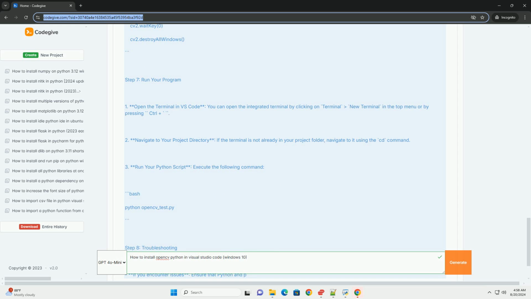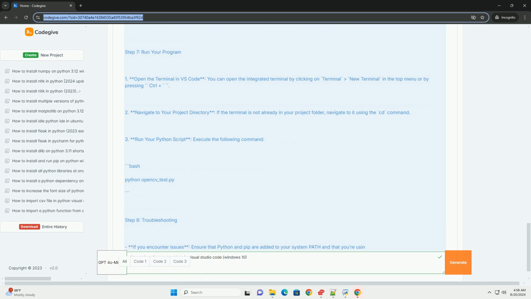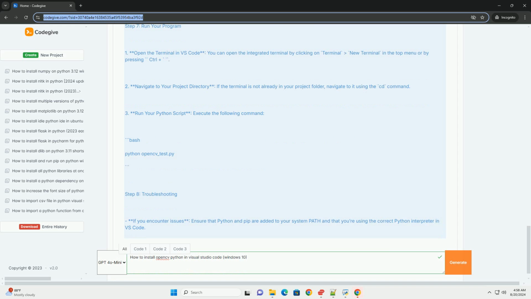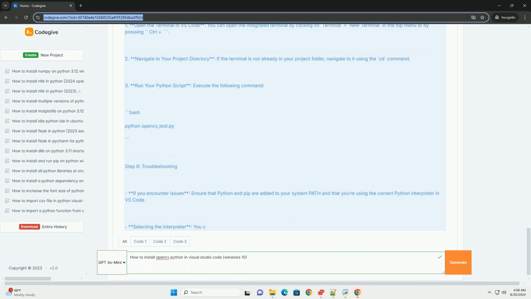Open the terminal in VS Code. You can open the integrated terminal by clicking on Terminal, New Terminal in the top menu, or by pressing Ctrl+`.